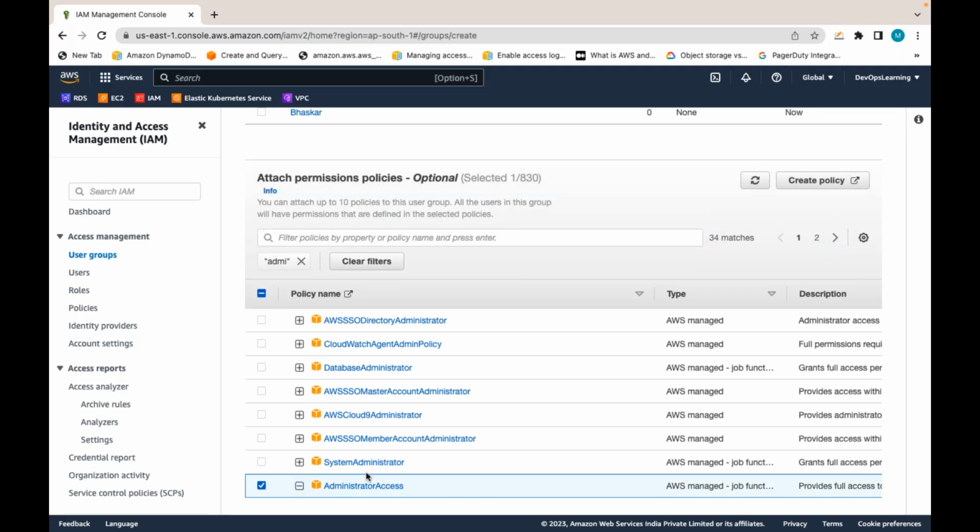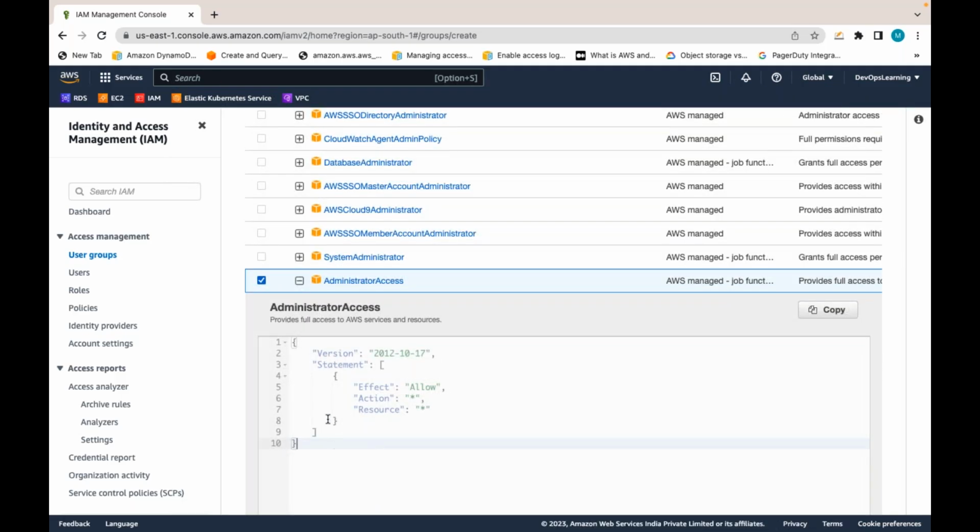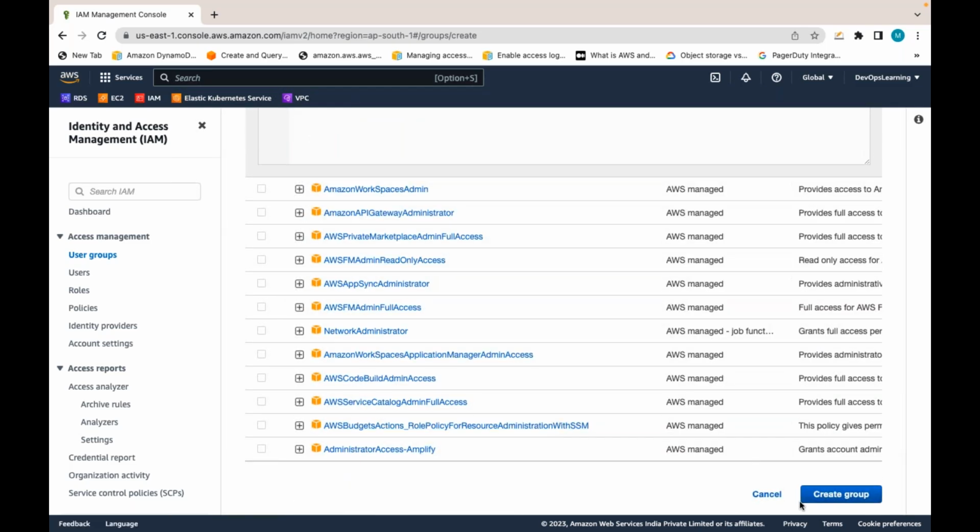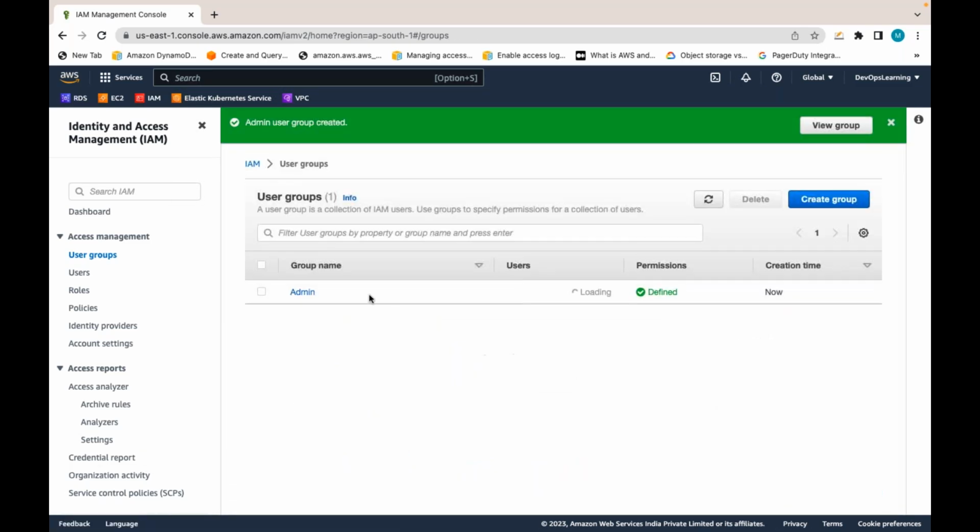If you see, it is like this: resource star, action star. Action is a star, not EC2 star, not S3 star, not ELB star. It is just a star, which means it is for all the resources, all the permissions in AWS. Yes. So I am attaching this policy to the admin group.